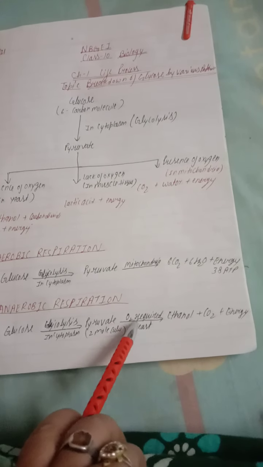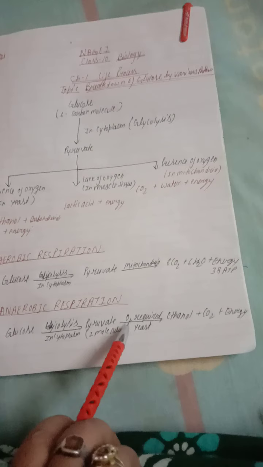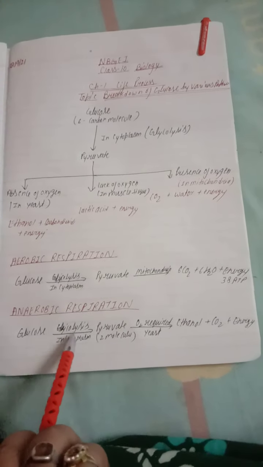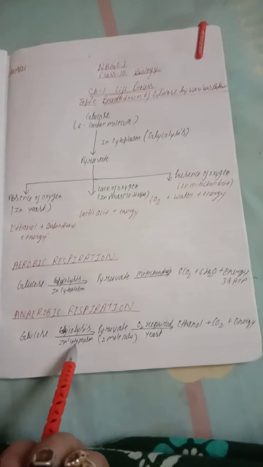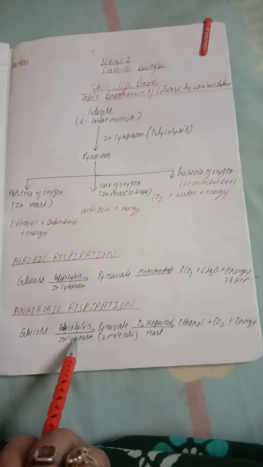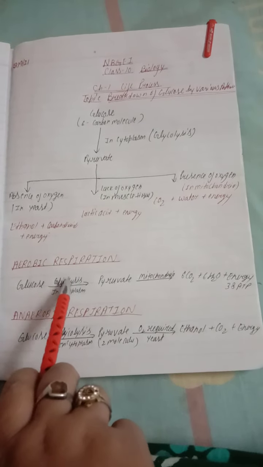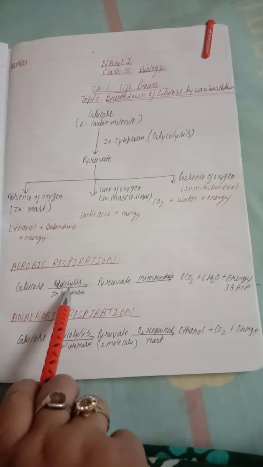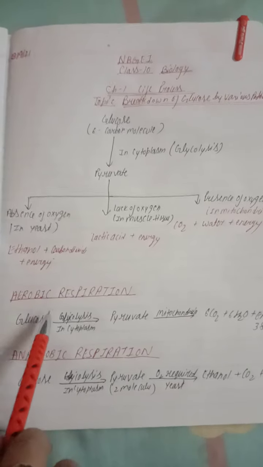After that, in the absence of oxygen, it forms ethanol, carbon dioxide plus energy. So anaerobic respiration occurs in the absence of oxygen, just like microorganism respiration, and aerobic respiration occurs in human beings or other organisms, in the presence of oxygen.